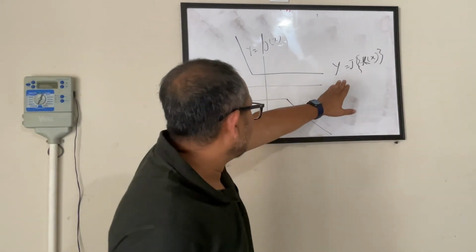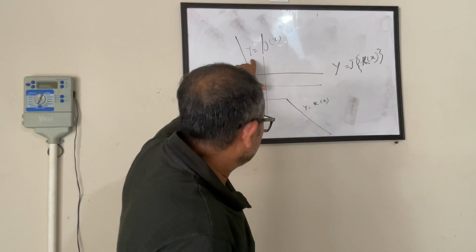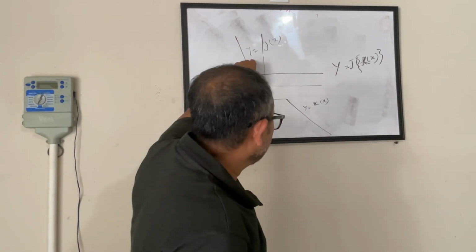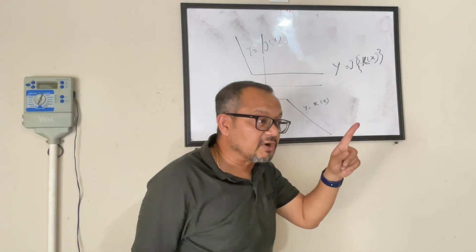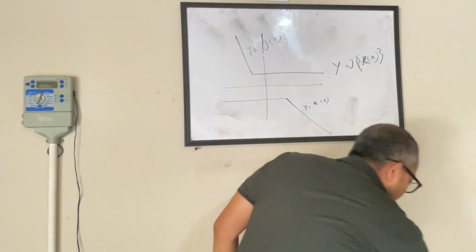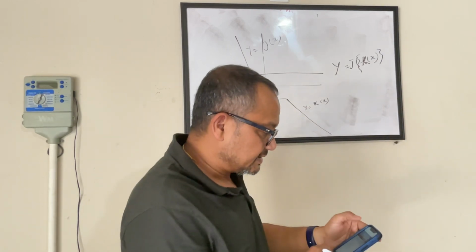So essentially, the way you will solve this is related to another formula that we have.